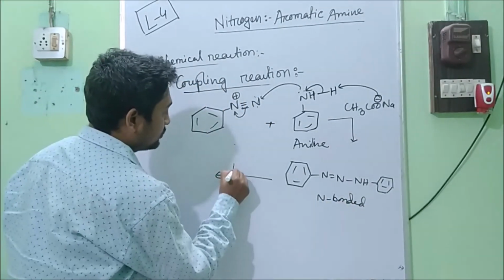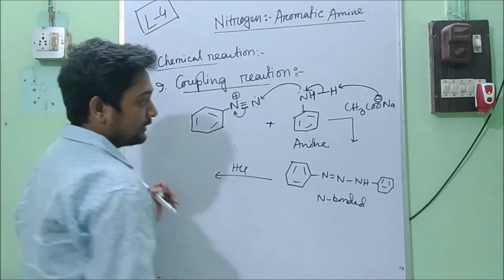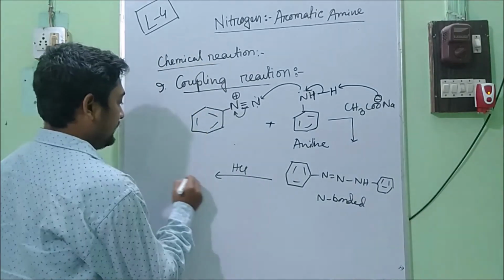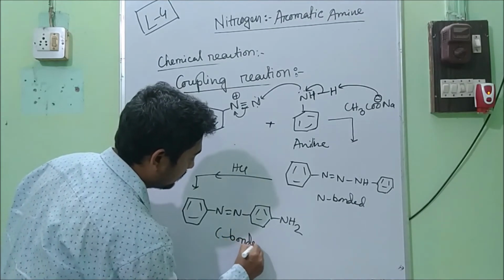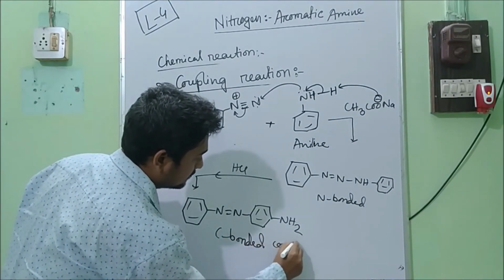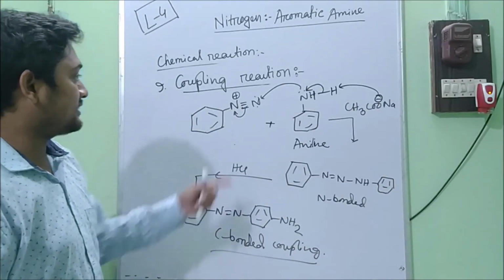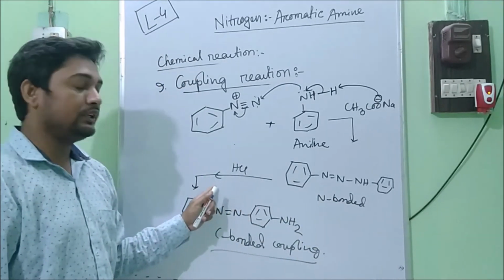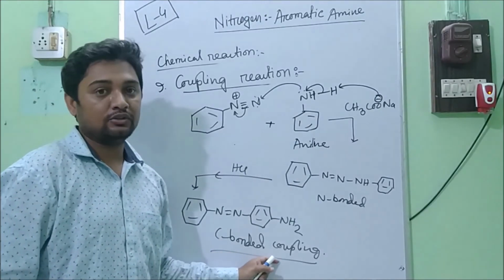Now if we use acidic medium, if we add an acid, then this structure will rearrange and convert into a C bonded coupling product. So at first step it will convert into an N bonded azo product, and again if we use acidic medium, then it will convert into a C bonded azo product.